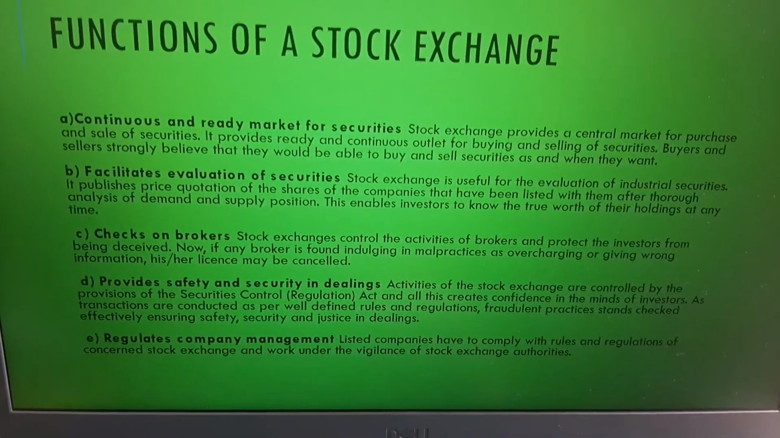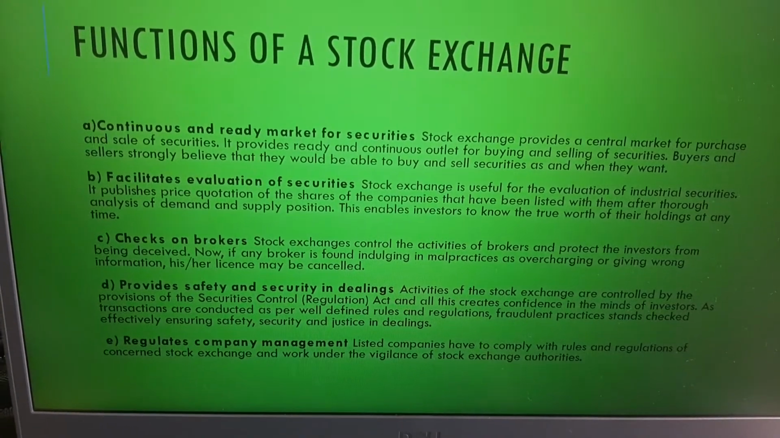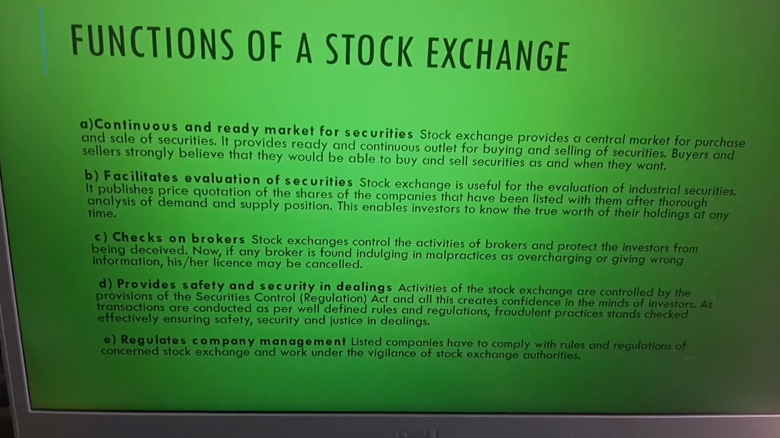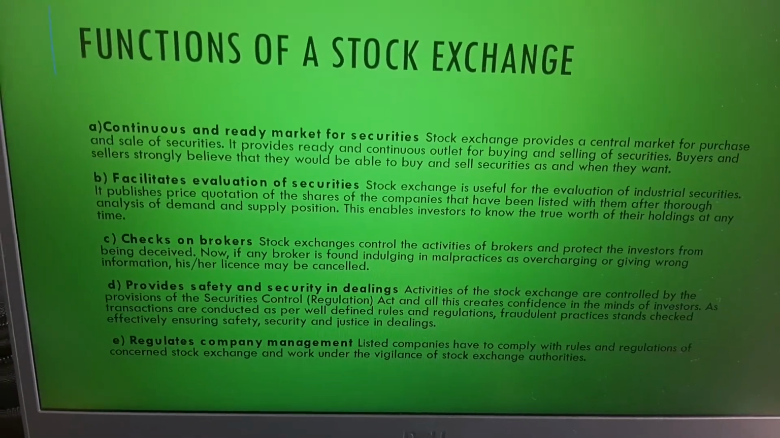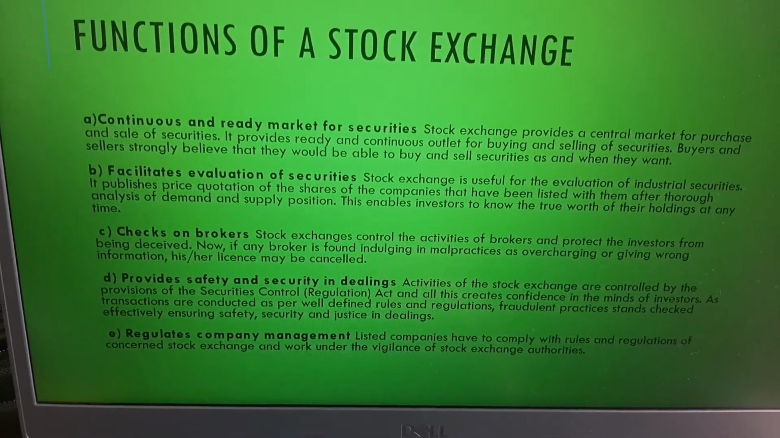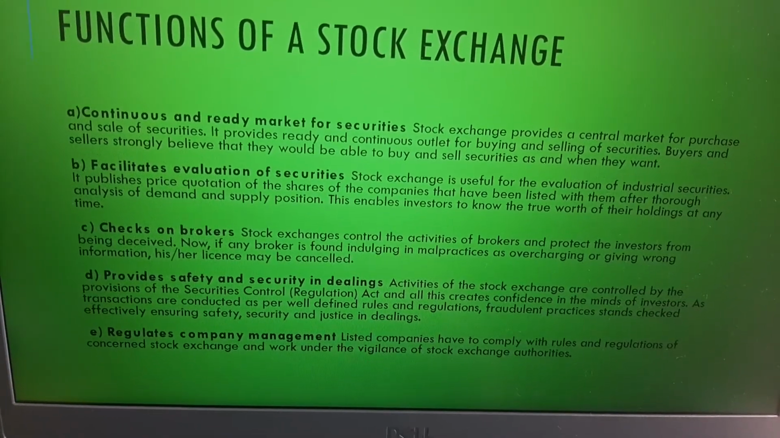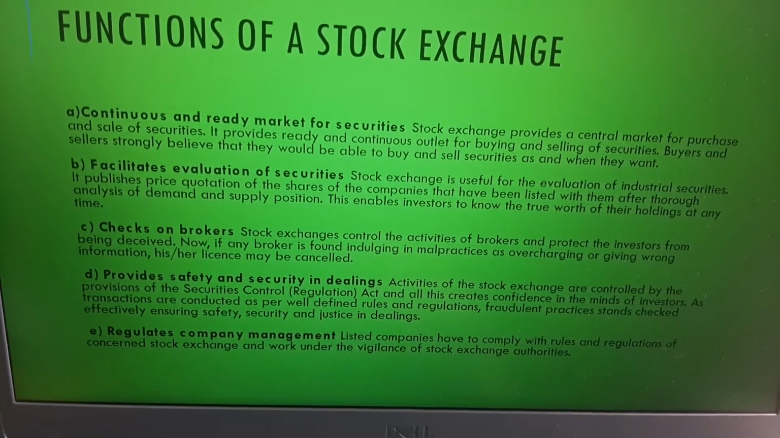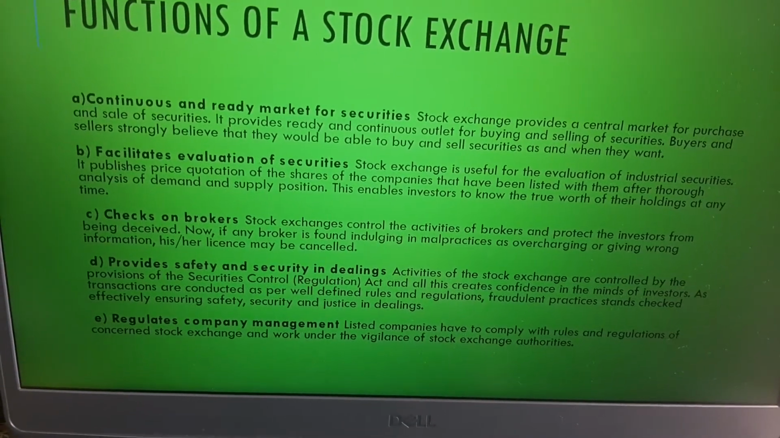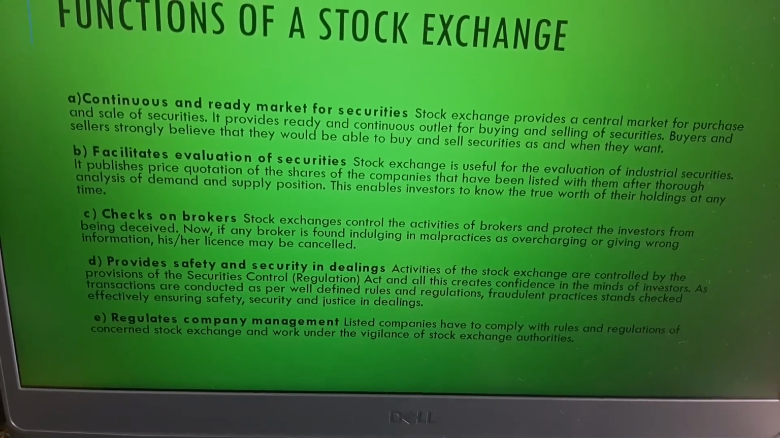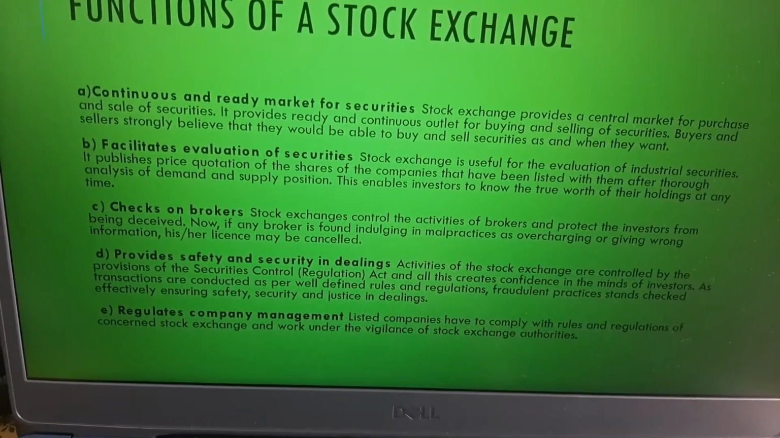Checks on the brokers. Intermediaries play a very crucial role, so the stock exchange has control over them. The stock exchange controls the activities of brokers and protects the investors. The brokers generally cannot cheat you because of SSL, secure socket layer. But still, if some kind of fraudulent activity happens, the stock exchange comes to the rescue of the investors. It provides safety in dealing. Activities in the stock exchange are controlled by provisions of SEBI and the Securities Contracts Regulation Act, and this creates confidence in the minds of investors. All the securities that you bought are in your bank account statement itself. All fraudulent activities are checked thoroughly so that no such malpractice happens. Thereby it ensures safety, security and justice.